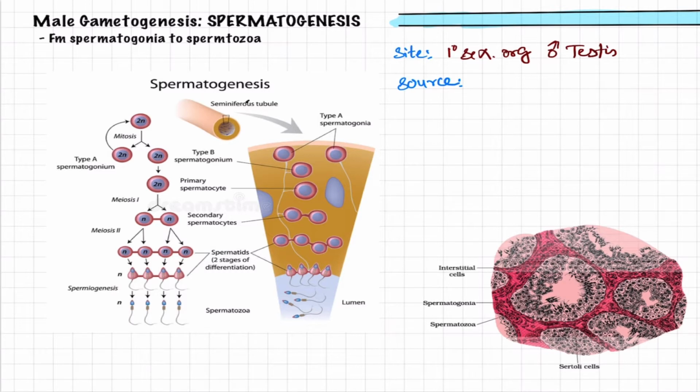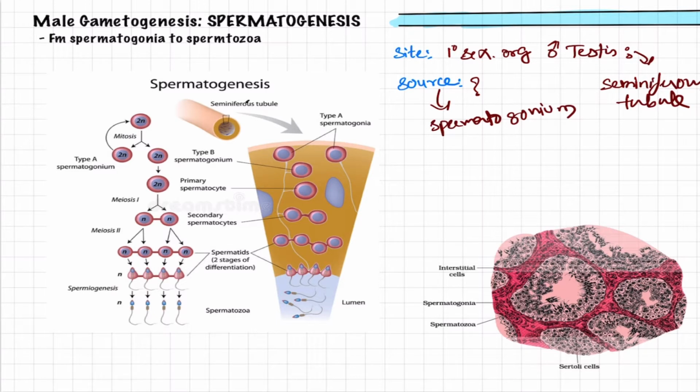But to be specific, we have also learned that spermatogenesis occurs in the seminiferous tubules. Now we are going to learn how spermatogenesis occurs in these seminiferous tubules. The question arises: what is the source in the seminiferous tubule from which these spermatozoa are formed? The answer is very simple, we have already learned it: the spermatogonium.